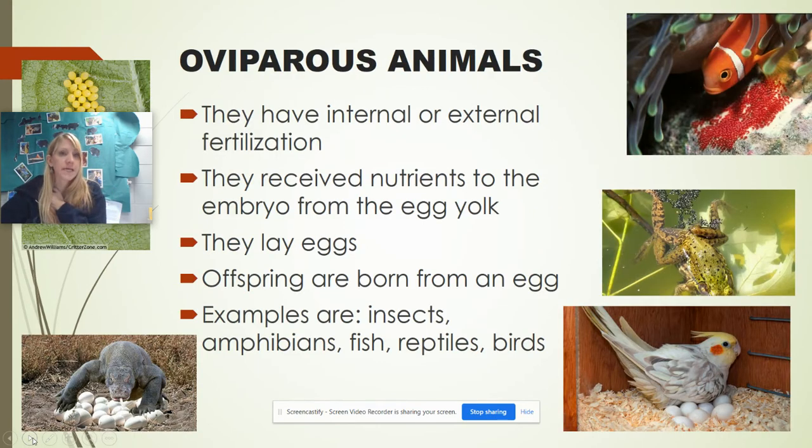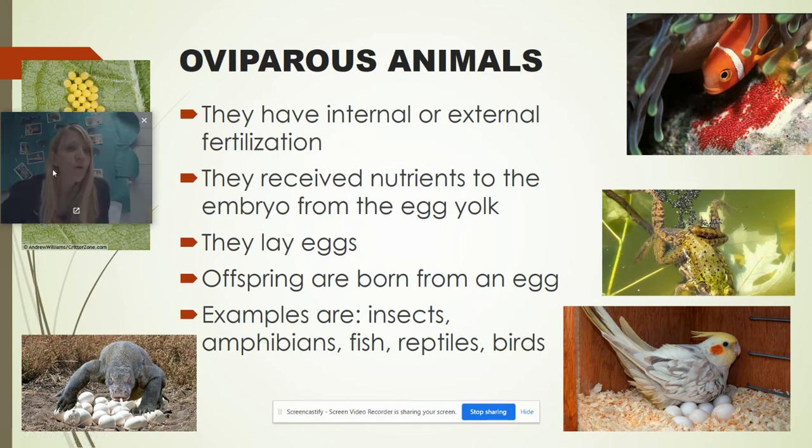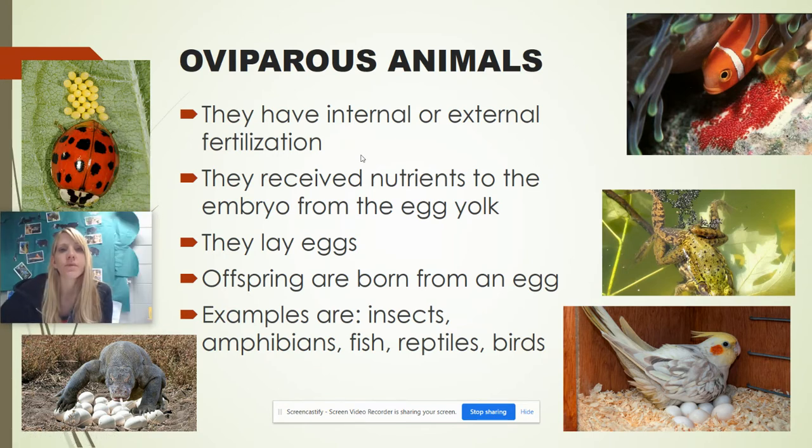So oviparous animals, they have internal or external fertilization. They receive nutrients to the embryo from the egg yolk. So each one of these eggs here, whether it's an insect or a reptile or a bird or an amphibian or a fish, the animal inside the egg gets nourishment from the egg, from the yolk.